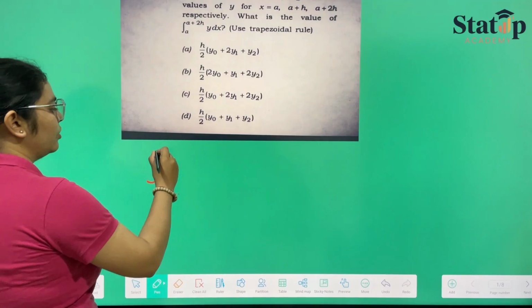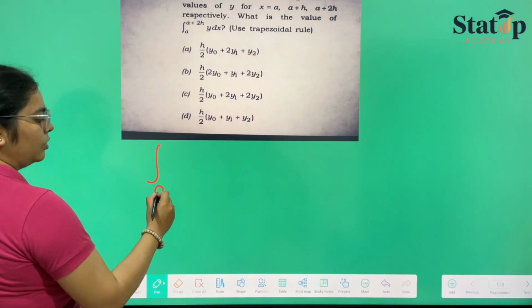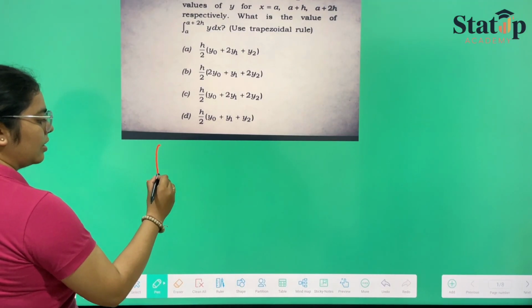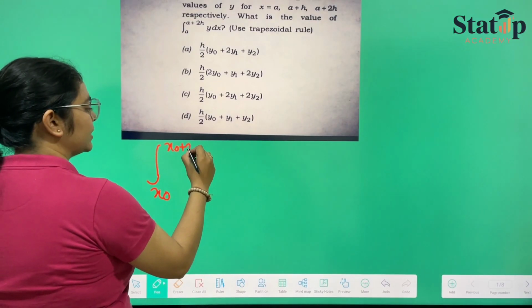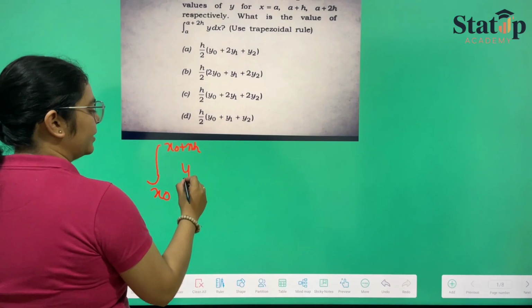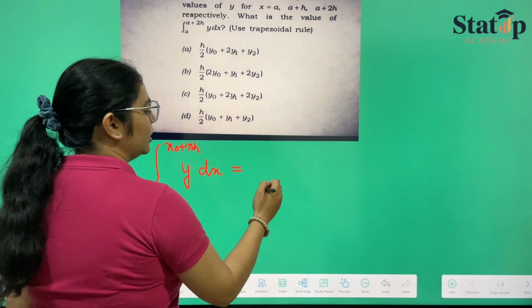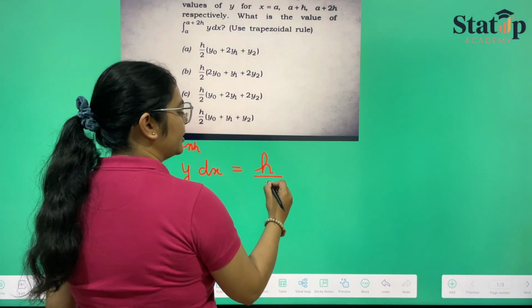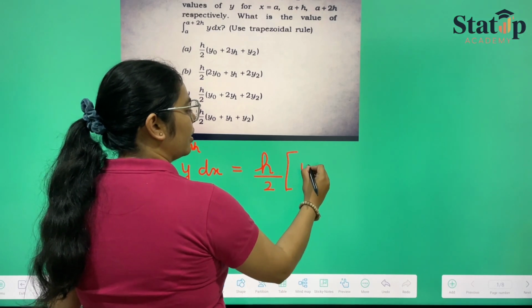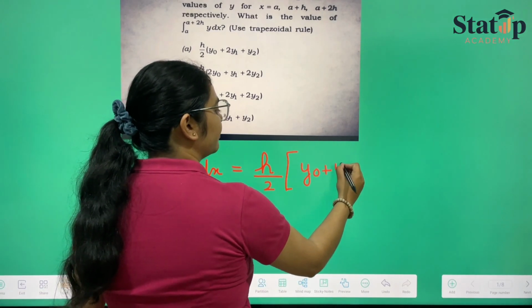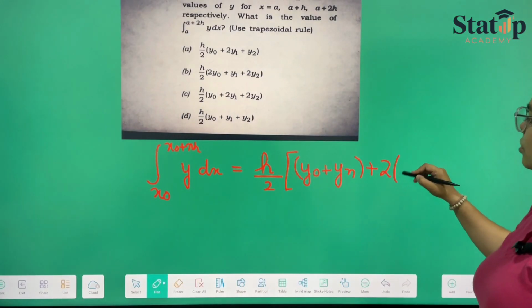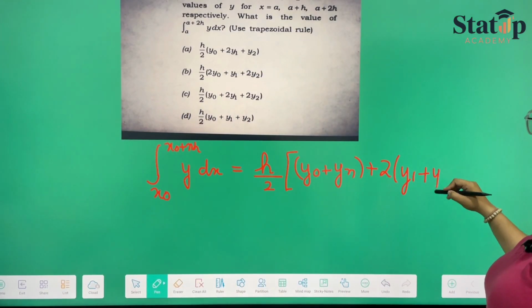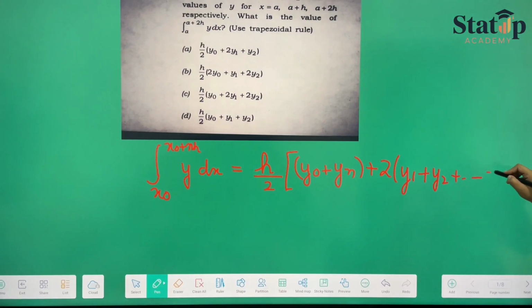In the trapezoidal rule, we consider it like this. The formula for the trapezoidal rule: the integral from x naught to x naught plus nh of y dx will be equal to h by 2 into y naught plus yn plus 2 times all the ones lying in between, y1, y2 and so on till yn minus 1.